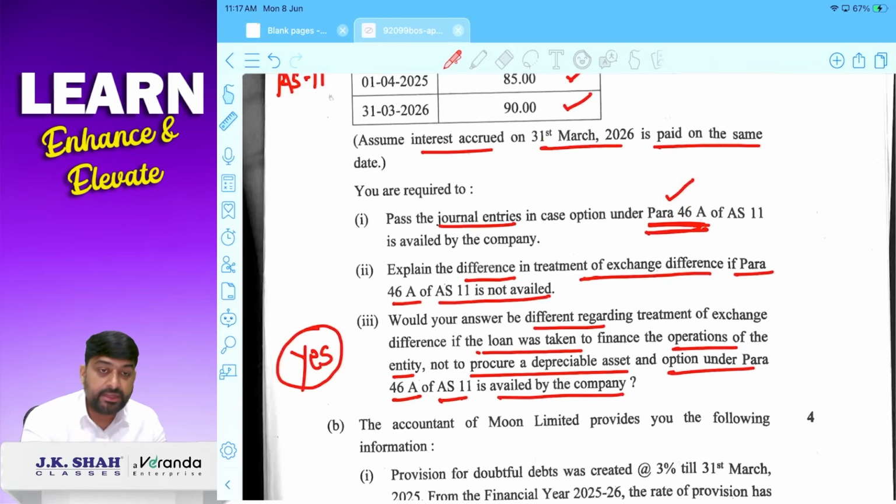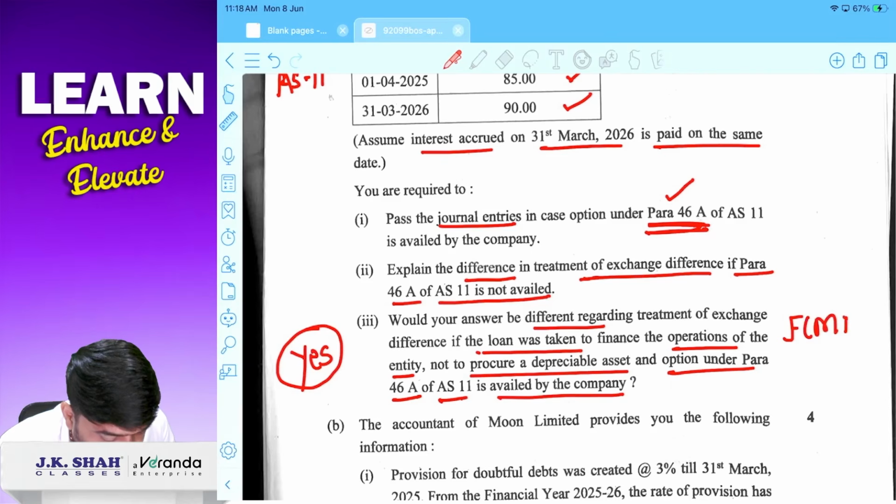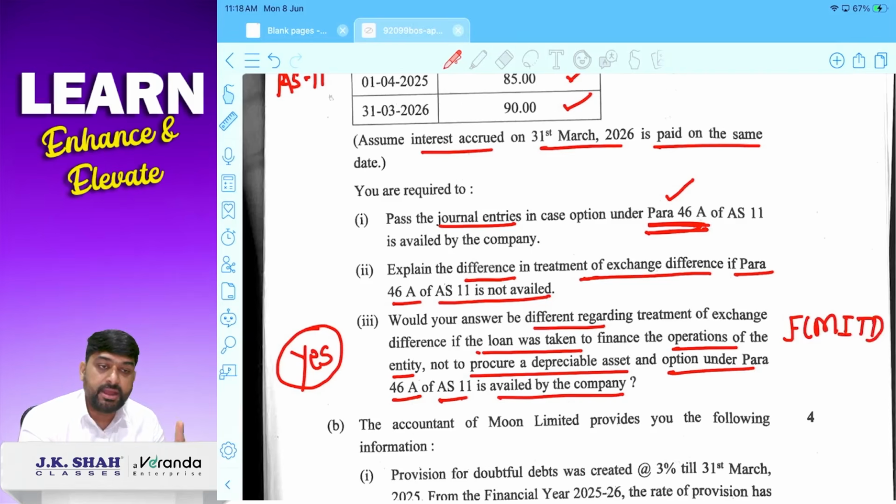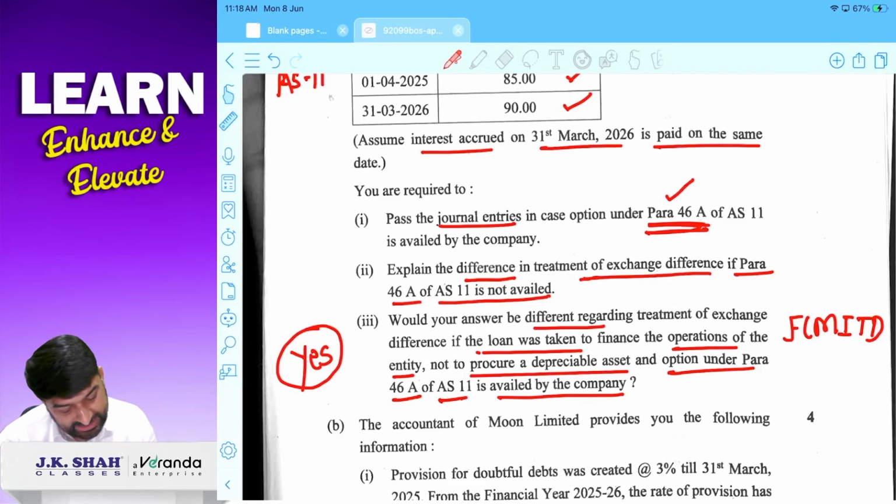If loan is taken for other purpose, then whatever exchange difference will arise, that will be transferred to FCMITD account, foreign currency monetary item translation difference account, and FCMITD will be amortized over the period of loan, करेक्ट. FCMITD को हम लाइबिलिटी साइड पे रिजर्व्स एंड सरप्लस में बताएंगे एंड उसको स्लोली एंड स्टडीली ओवर द life of loan we will amortize it. So answer will be yes.